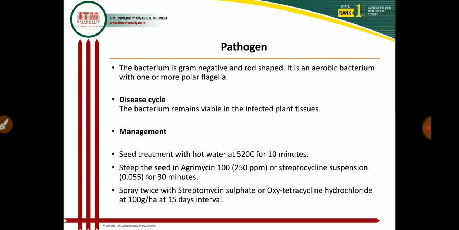In the disease cycle, the bacteria remain viable in the infected plant debris for a long period of time, and these bacteria also survive in the soil for 2 to 3 years. These bacteria are also internally seed borne, so primary infection occurs due to the infected plant debris as well as the seed borne bacteria, and secondary spread occurs through rain splash. Rain splash means